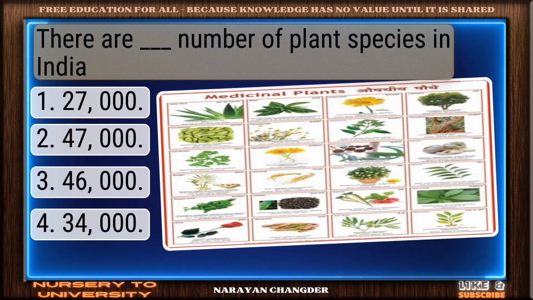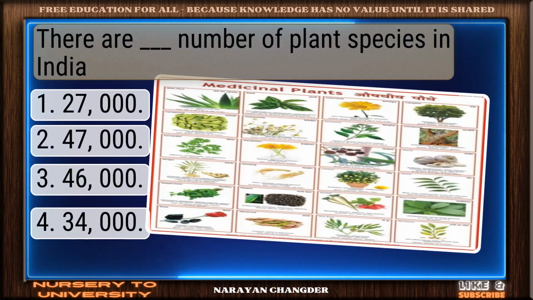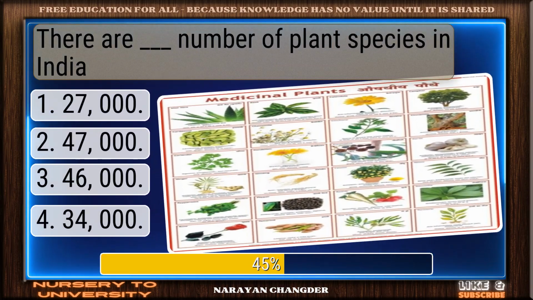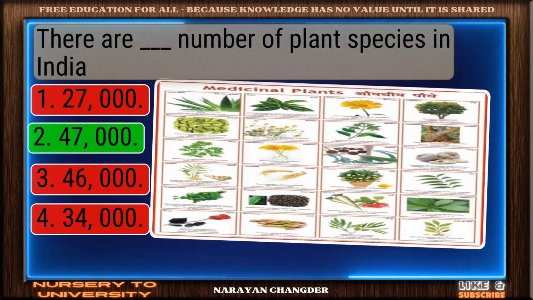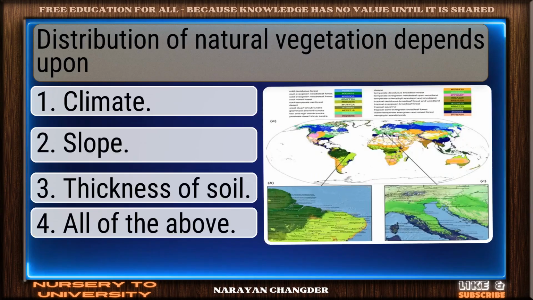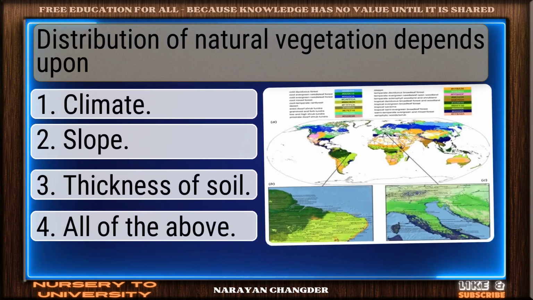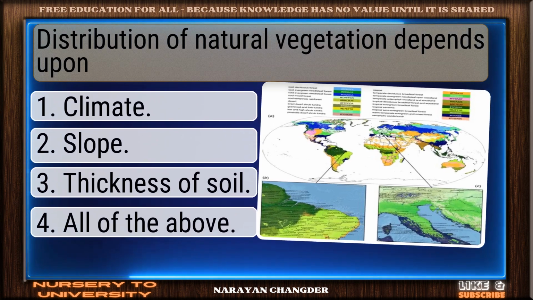Question number 210. There are dash number of plant species in India. Smart pick. 47,000 is the correct choice. Question number 211. Distribution of natural vegetation depends upon?